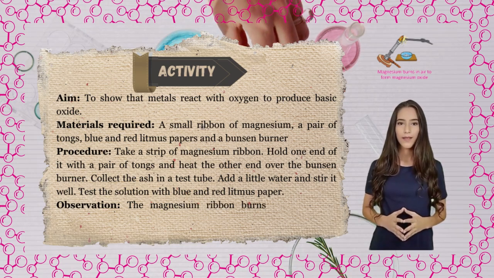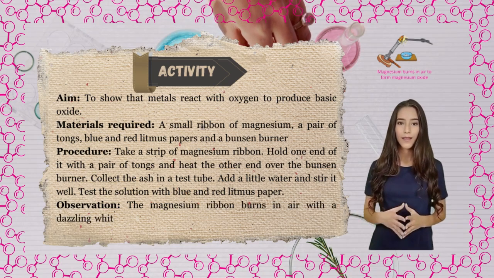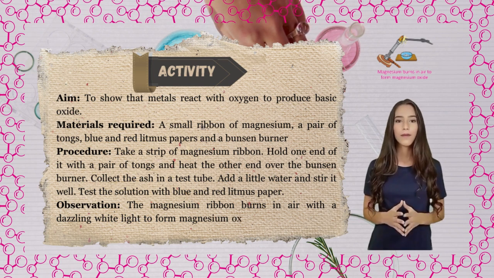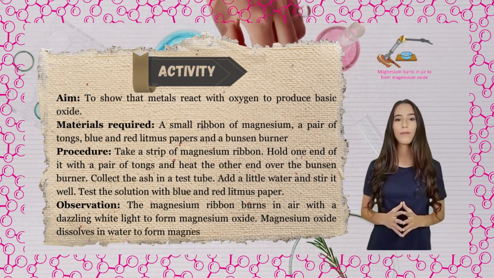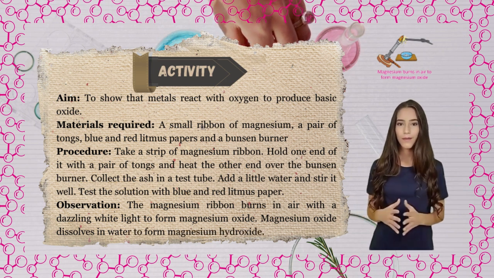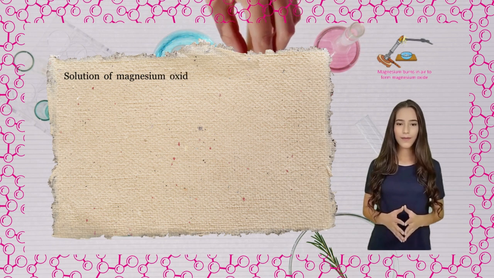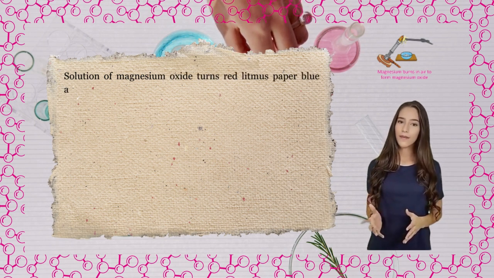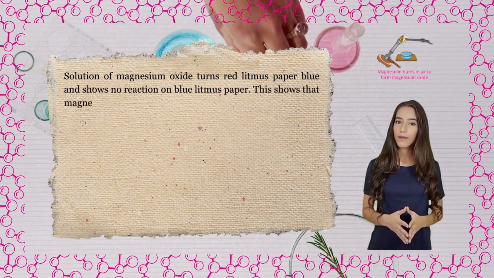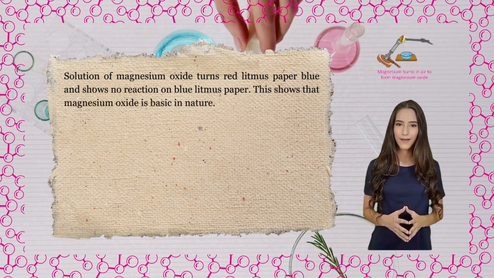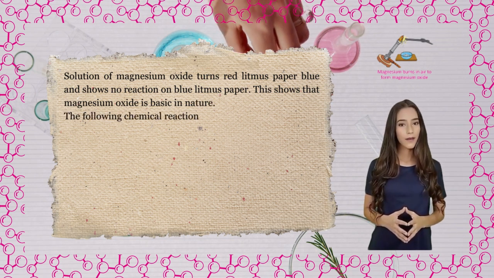Observation: the magnesium ribbon burns in air with a dazzling white light to form magnesium oxide. Magnesium oxide dissolves in water to form magnesium hydroxide. The solution of magnesium oxide turns red litmus paper blue and shows no reaction on blue litmus paper. This shows that magnesium oxide is basic in nature.